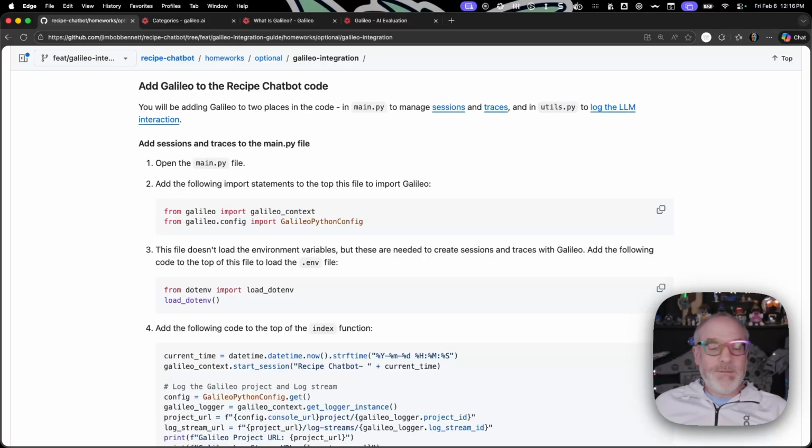Now Galileo has this concept of sessions. And a session is essentially one continuous end-to-end session that a user would have with a chatbot, like a multi-turn conversation. So as a user, if I spin up a chatbot like this recipe chat, ask a question, ask a follow-up question, ask a follow-up question, that is one session. If I reload the page and start all over again, that'll be a new session. A different user would be a new session.